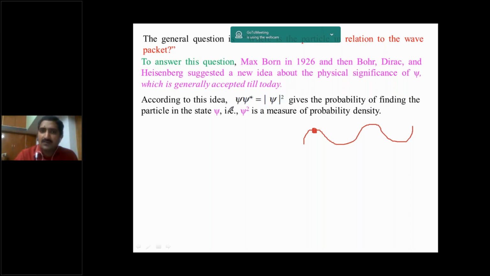The probability of finding the particle in the state psi. For this wave, we are writing the function as psi of x, along the x direction only. If you are taking two-dimensional, it is x comma y. If three-dimensional, x comma y comma z. If we are taking only one direction, how the particle moves or where it is located, we can easily identify.